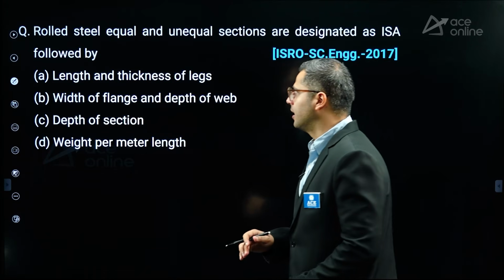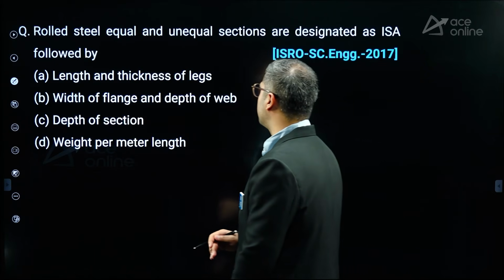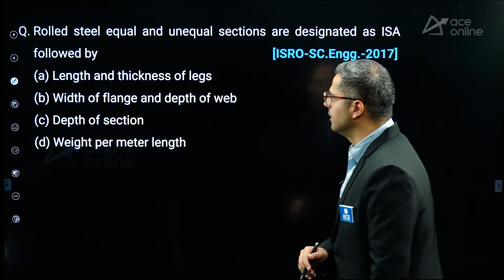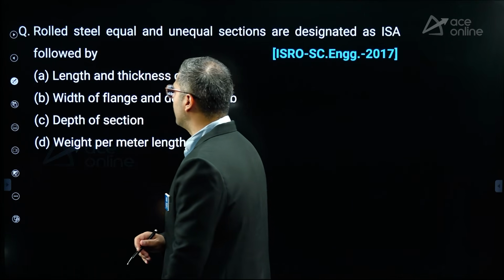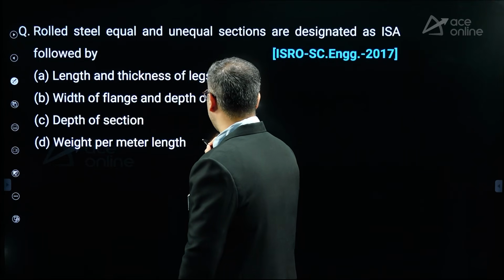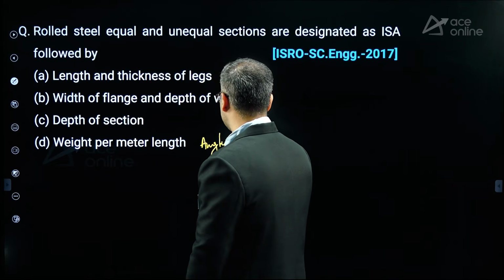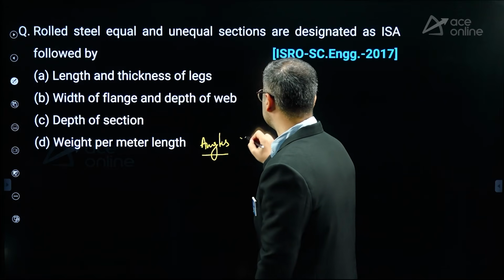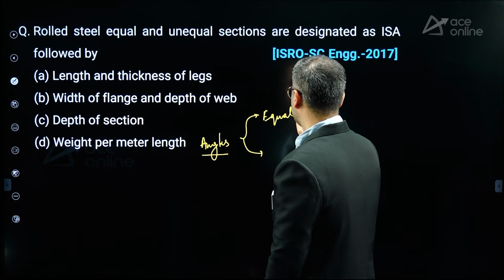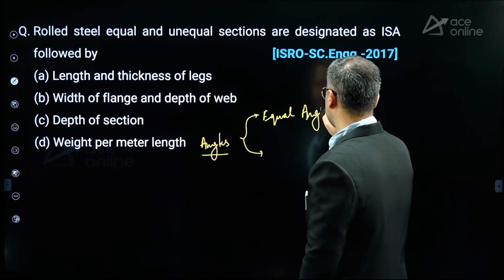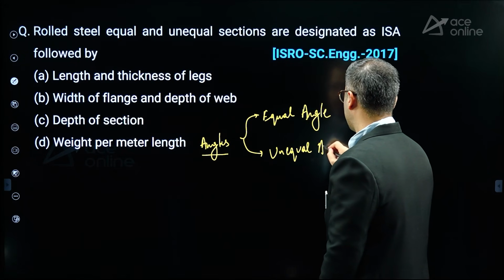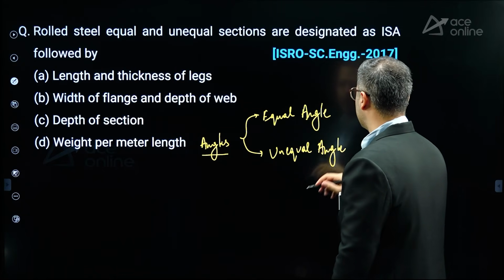Next one, here they are saying rolled steel equal and unequal sections are designated as ISA followed by. So obviously your angles, as per Indian standards, are either equal angle sections or unequal angle sections, right?